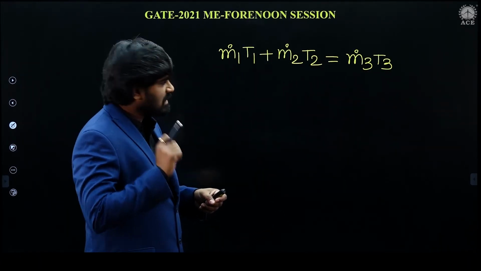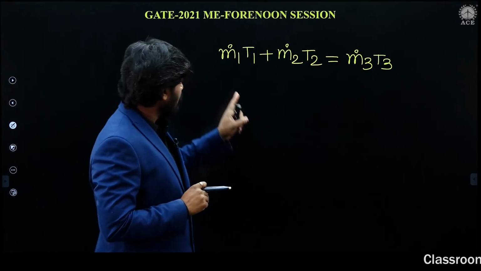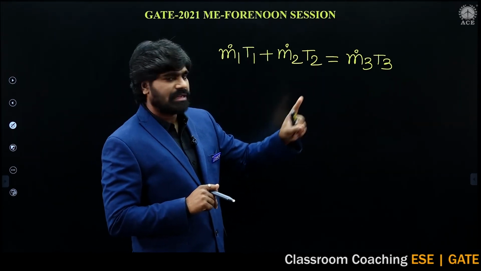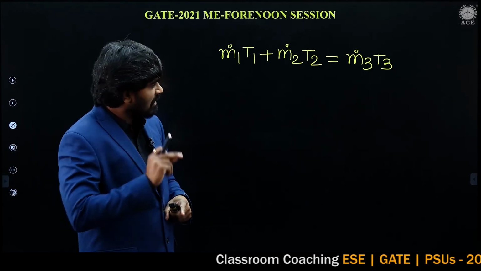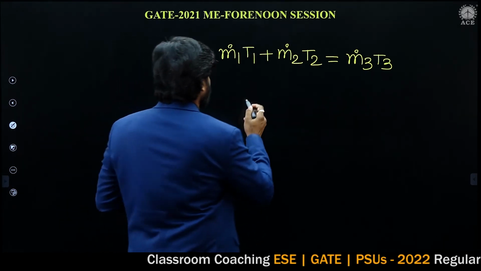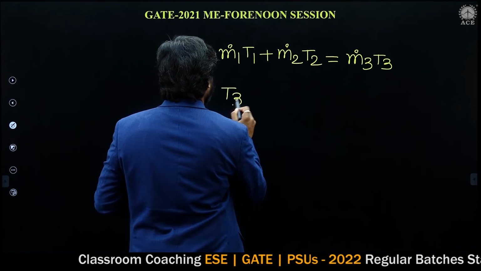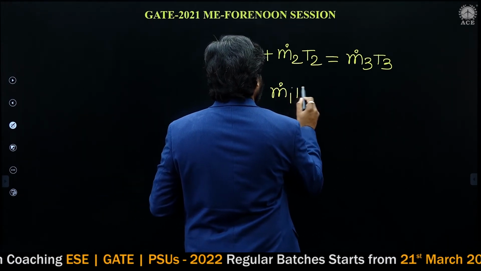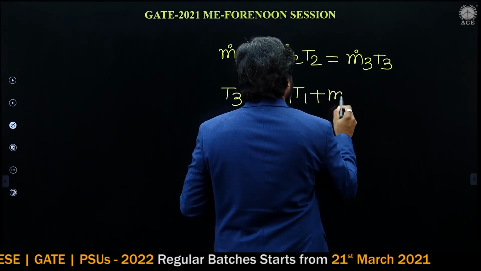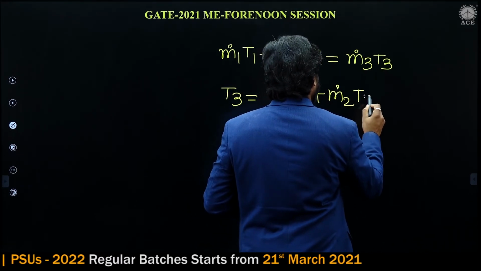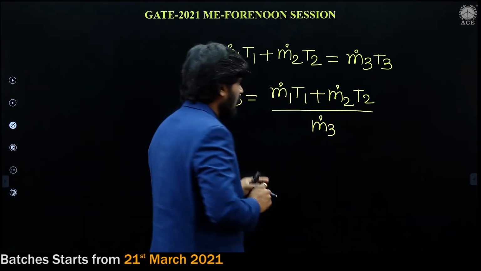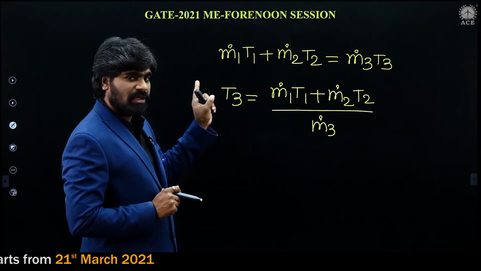Everything we have except T3 temperature. M dot 1 we have, T1 we have, m dot 2 we have, T2 we have, m dot 3 we have, T3 is unknown. Except T3, everything we know. Now T3 is equal to (m dot 1 T1 plus m dot 2 T2) by m dot 3. So we have everything. Now I am substituting, thereby we can calculate T3.